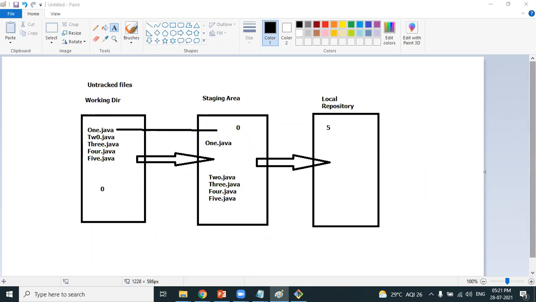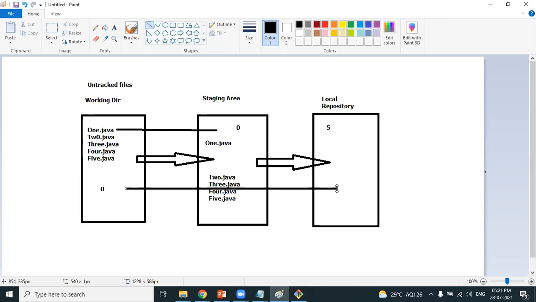Rajesh. Hi, sir. Good evening. I have one small doubt, sir. We are moving the file from the working directory to the staging area. Can we move directly to the local repository? Please repeat. Currently, we move the files from the working directory to the staging area, then to the local repository. Do we have a command to move directly from the working directory to the local? Your question is, can we directly jump from the working directory to the local repository?